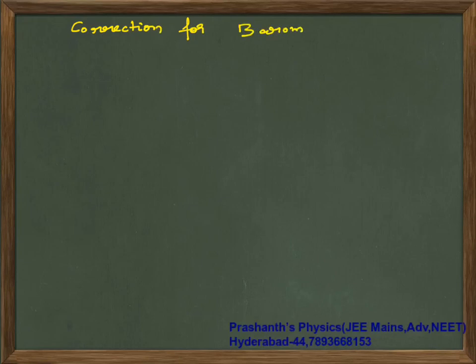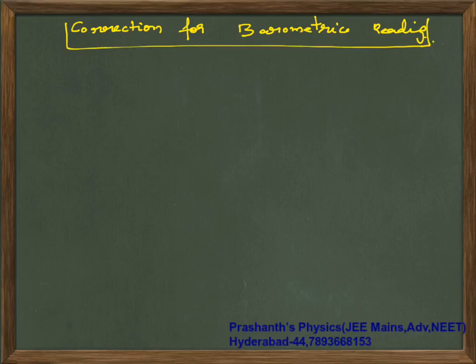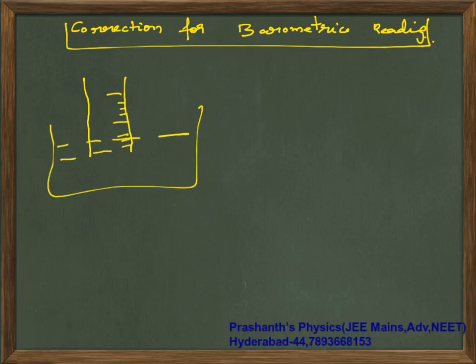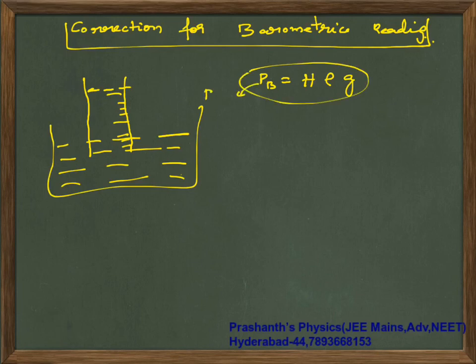So what is this correction for barometric reading? I will tell you. If you take a barometer, it will be like this, where you are dipping it in mercury. The pressure here for the barometer is given by H rho G, that is your formula for pressure. Atmospheric pressure, P atmosphere, is H into rho into G.